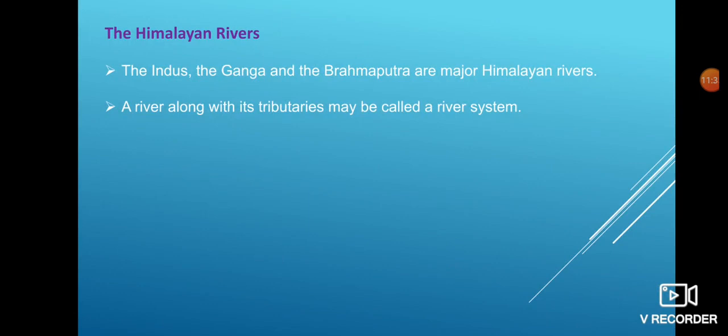Now we will describe the Himalayan rivers and the peninsular rivers. Let us start with the Himalayan rivers. The Himalayan rivers consist of the Ganga river and the Brahmaputra river as well as the Indus river. The Himalayan rivers have a long course from their source to the sea. These rivers perform both erosional as well as depositional activities.